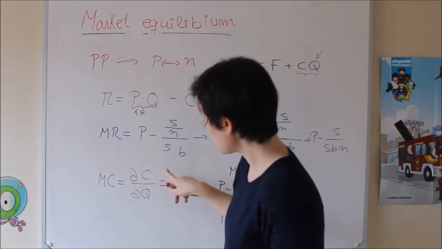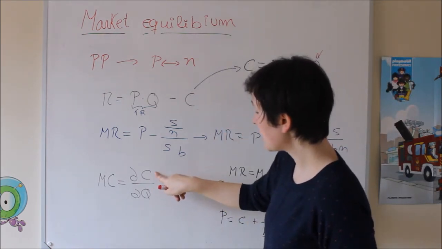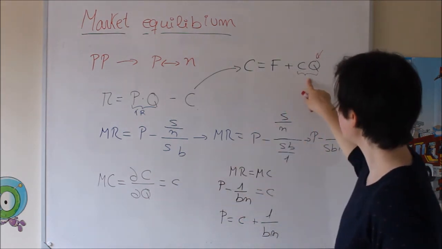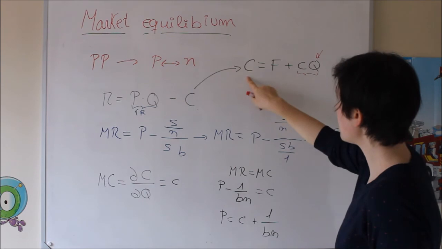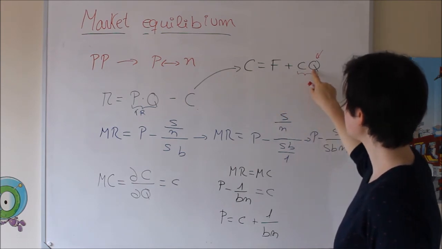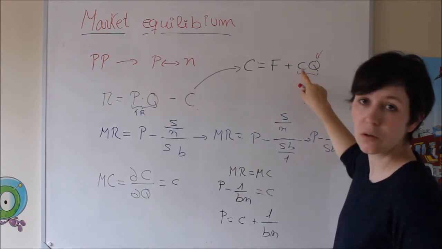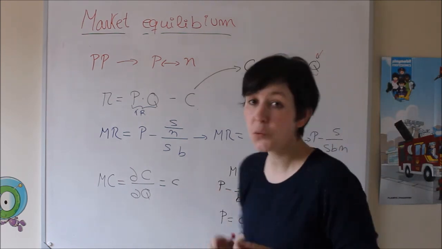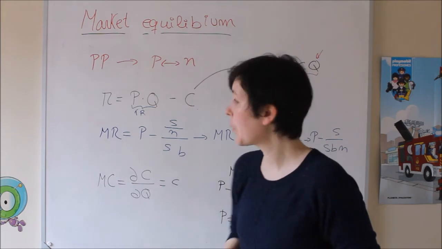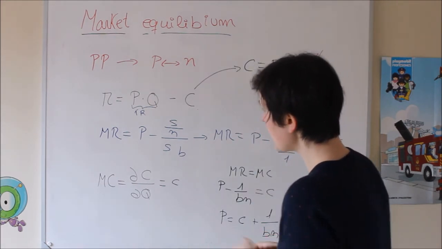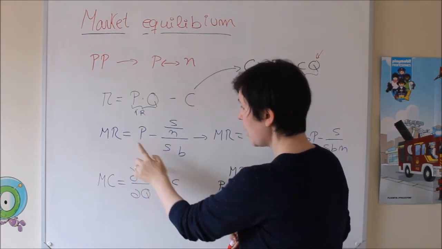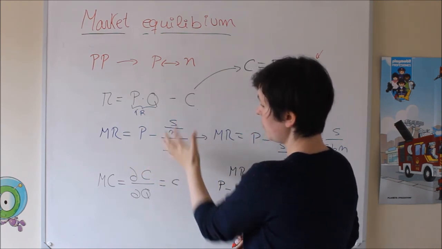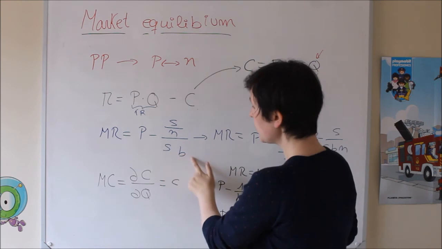So let's go here. It's really easy. Let's do the derivative of cost with respect to the quantity. So here is cost, the whole thing is the cost. With respect to the quantity, it is the coefficient that is multiplied by our variable Q. So it's C. It's really easy to get the marginal cost. From here we have the previous marginal revenue. It was the price minus this coefficient.